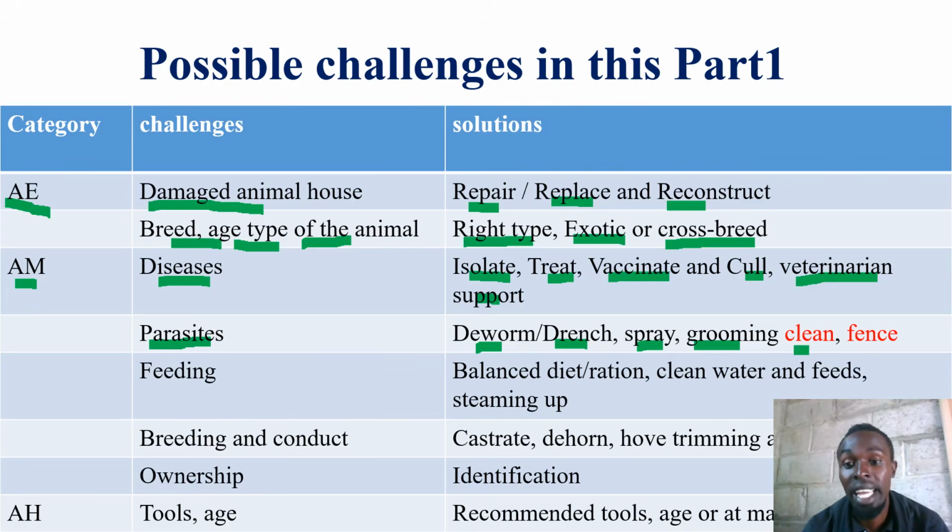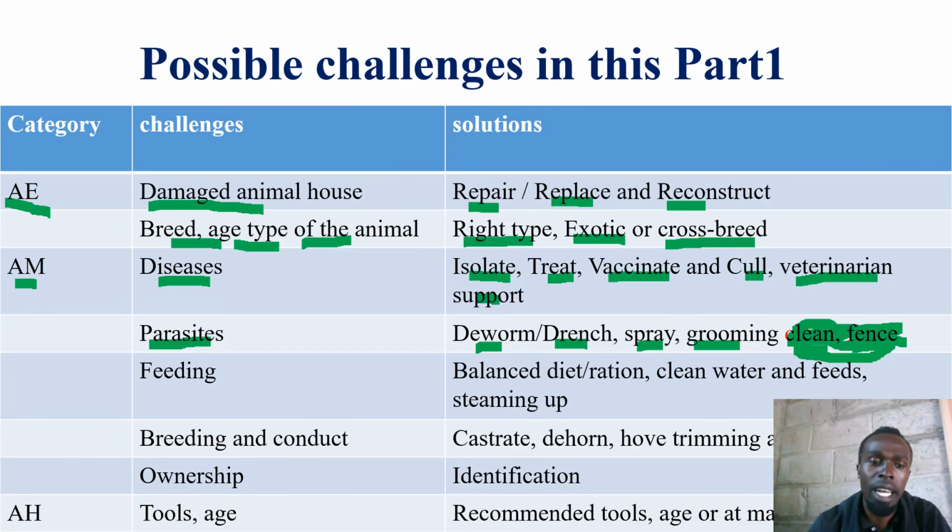And then lastly, clean the animal's environment, the environment of feeding, the environment of interaction. However, fence. Now, friends, these two proposed solutions of cleaning and fencing also come back here on animal diseases and help and support you as solutions. Remember to give justifications.